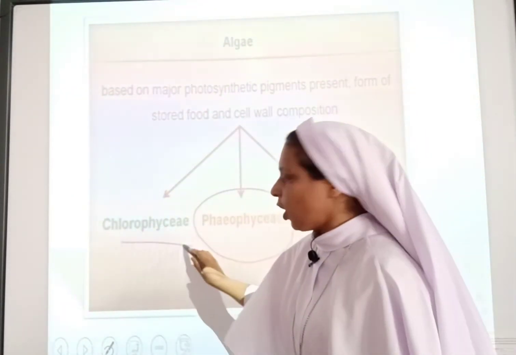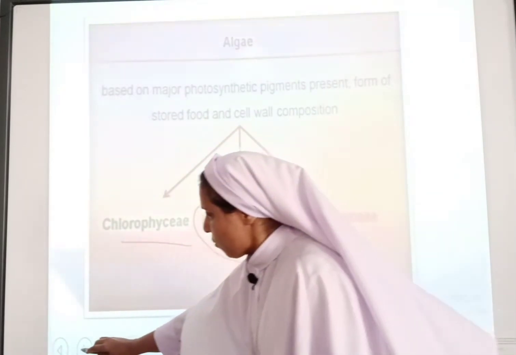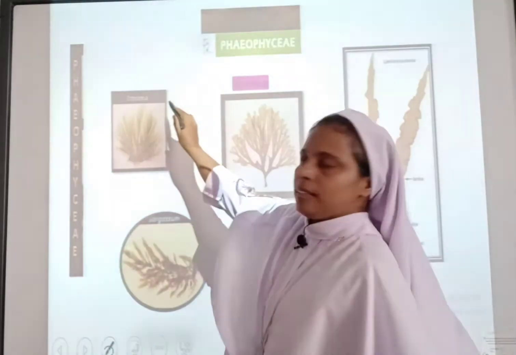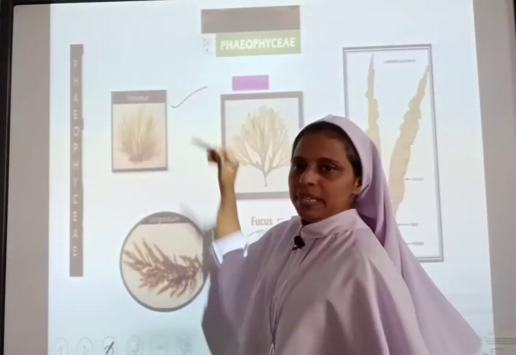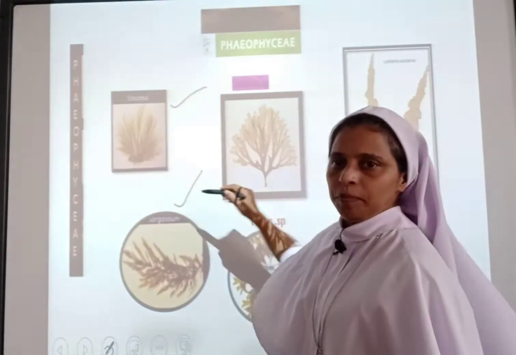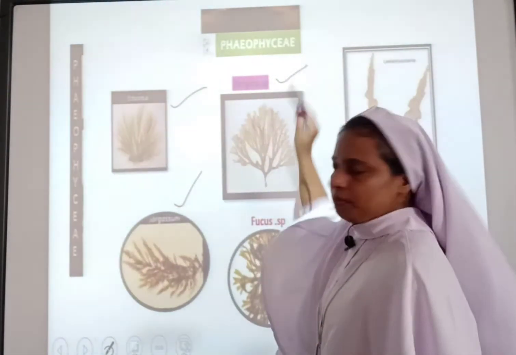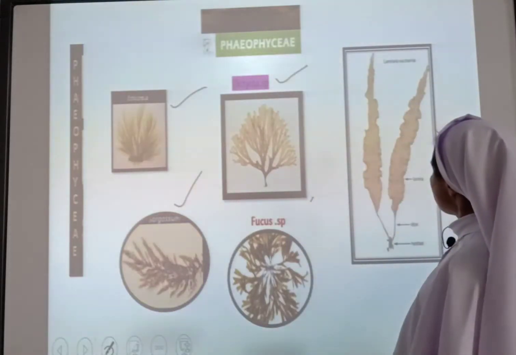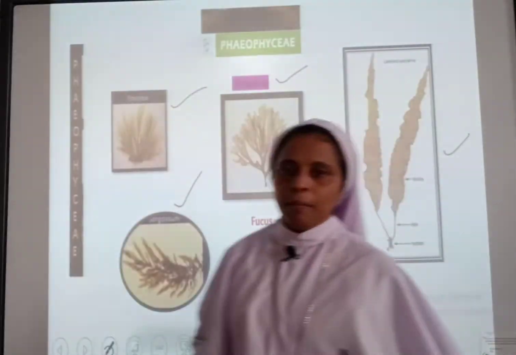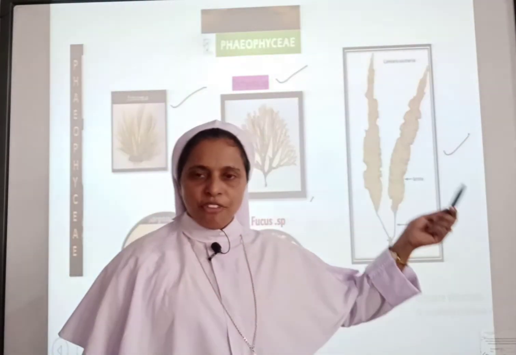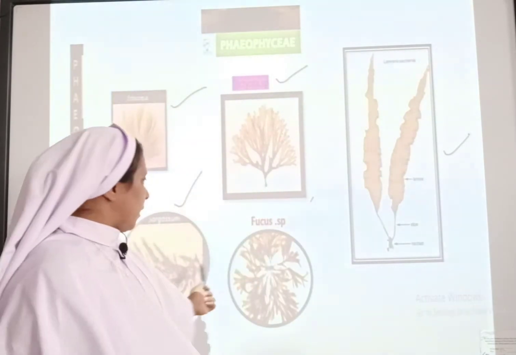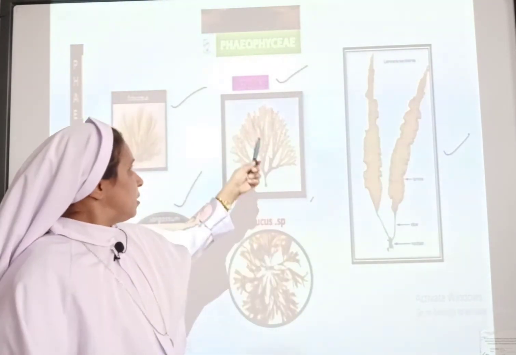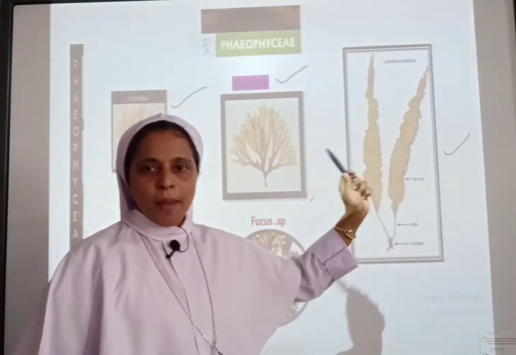Already we have seen the Chlorophyceae. Coming to the Phaeophyceae, the members of this group are Ectocarpus, Sargassum, Dictyota, Fucus and Laminaria.